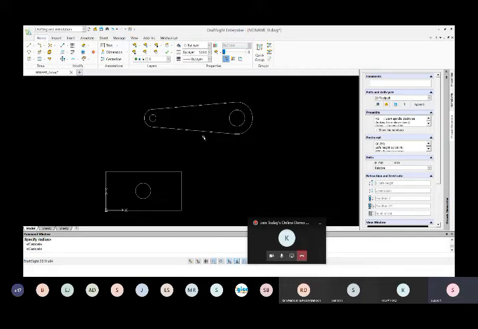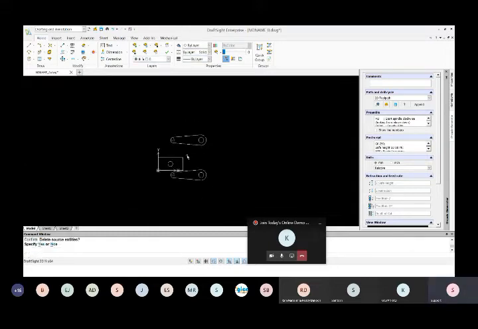Once you have created all these things, if you want to mirror everything, you can select all these particular things. Let me select over here this one also, and let me select my position like this. You can mirror it, you can trim it, you can create all your geometry. Everything is very easy and user friendly, like AutoCAD. All the command base is as similar as AutoCAD, with no need to replace anything.